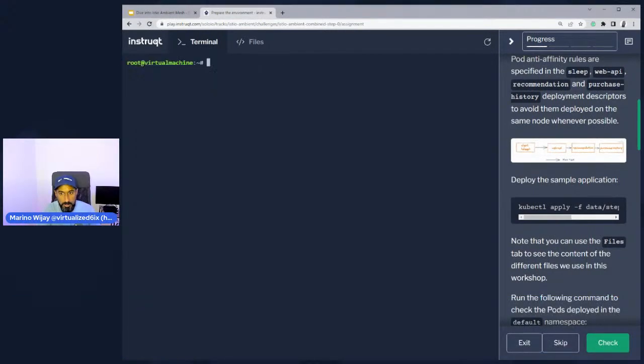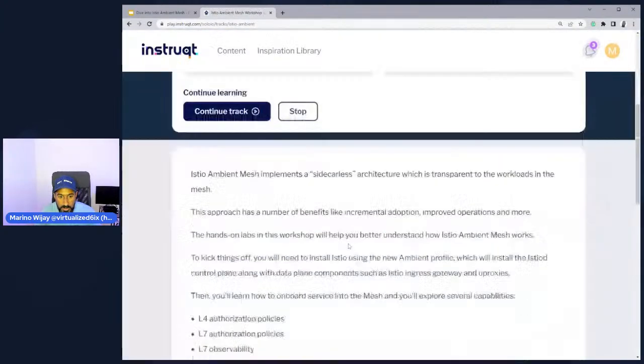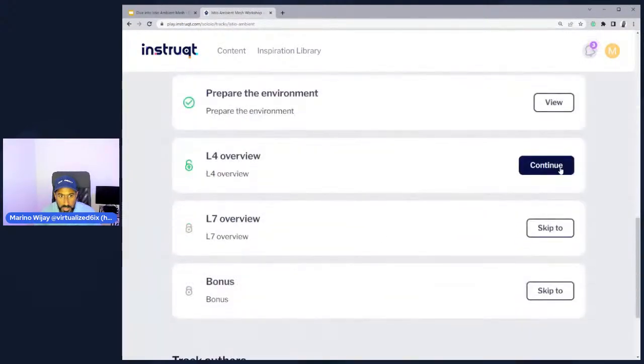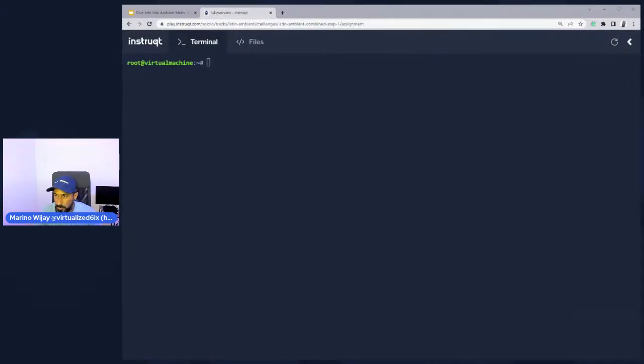So let me clear my screen. Let me just do something here. Okay, so I'm in the right module now. I just wanted to make sure that I wasn't jumping around too much.